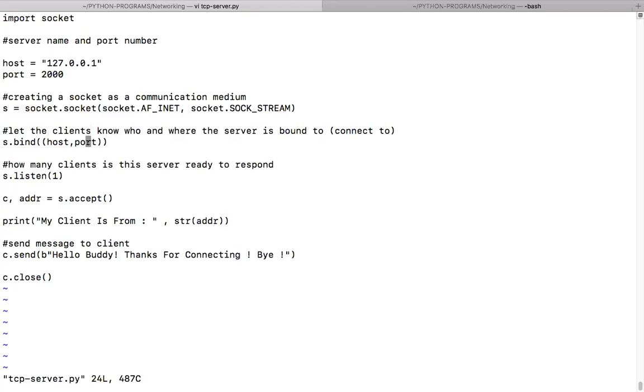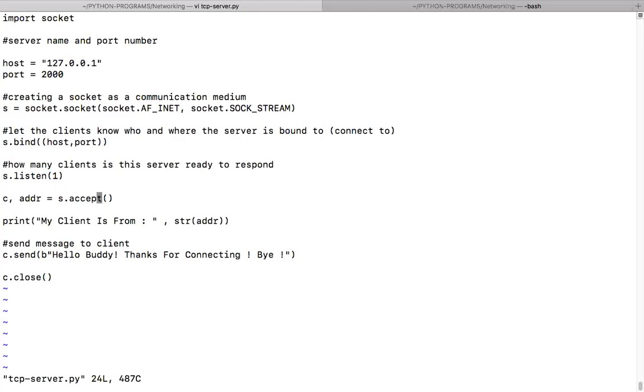The socket function is over. Next, we are binding the host, the IP address, and the port number. Didn't I tell you that I'll be binding these two? So I'm doing it. Is that okay? Next, listen. We are defining the number of clients as 1. Yes, correct. Listen is done.